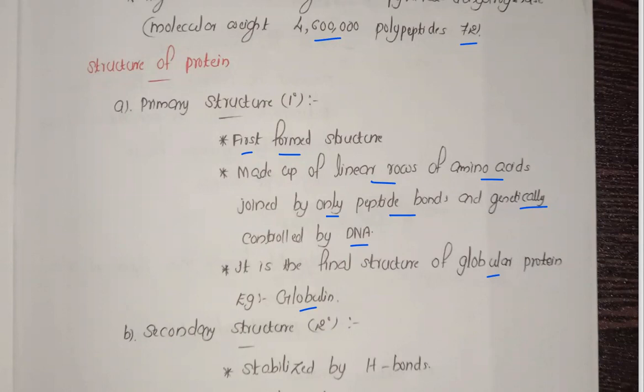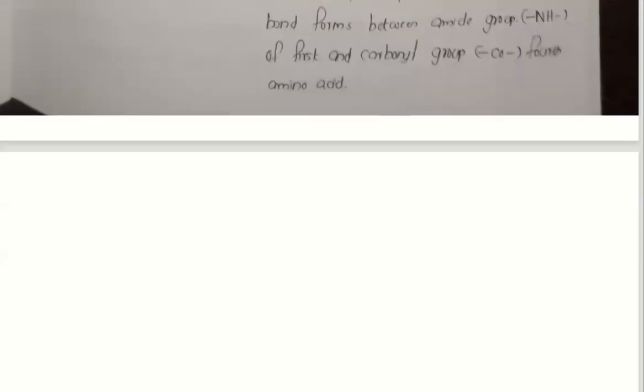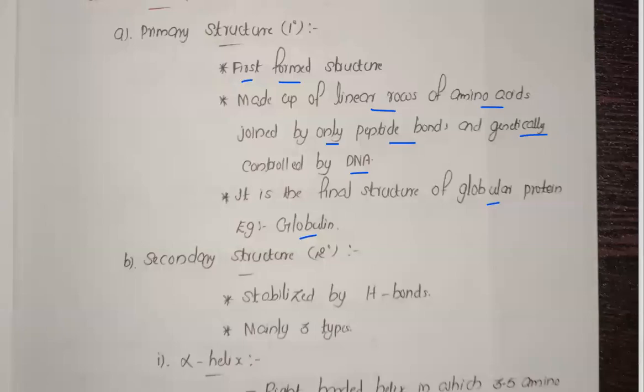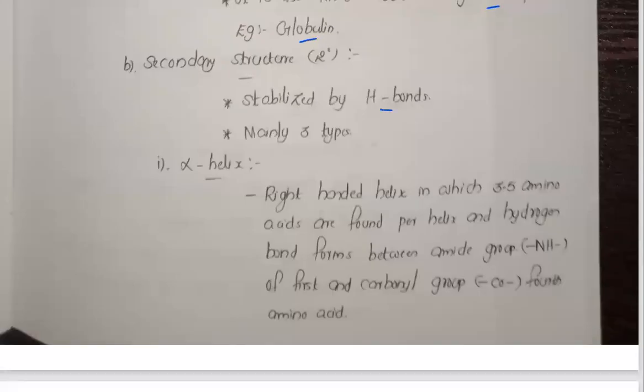Now the secondary structure. Inside the secondary structure, the chains are stabilized or connected by hydrogen bonds. Mainly three types are there. Alpha helix is the first one. That is a right-handed helix, in which 3.5 amino acids are found per helix, and the hydrogen bond forms between the carbonyl group of the first amino acid and the amino group of the fourth amino acid, 1 to 4.